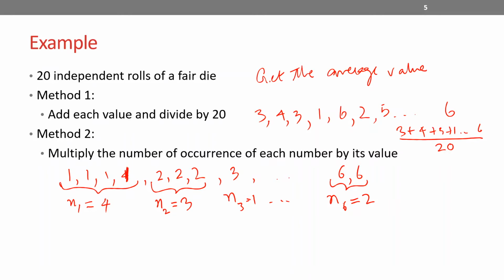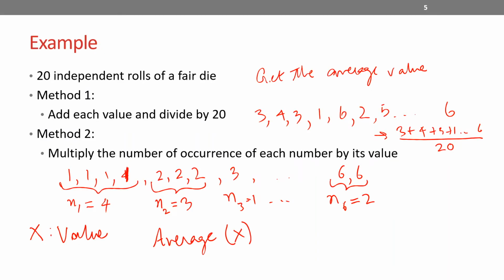And we are interested in the average of the values that appeared on the face of the dice, right? So if I define as the random variable that I'm interested in the value that appears on the die, essentially I'm interested in the average of my x. I could have done this using the earlier method, obviously, but I can also utilize another method, which is to check the number of occurrences of each individual value and then multiply by that value. So I can do that.